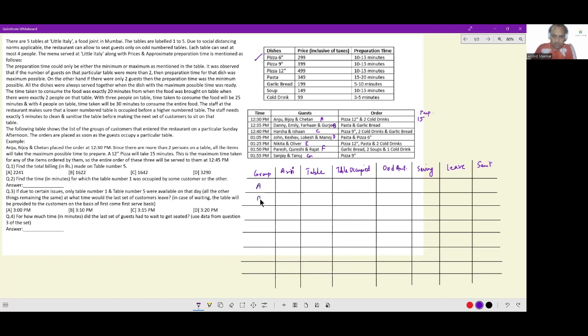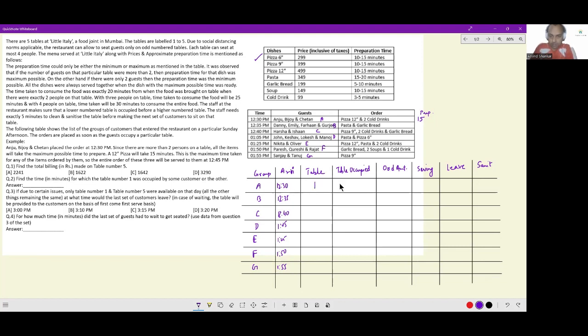So first I can happily write A, B, C, D, E, F, and G, and their arrival times are 12:30, 12:35, 12:40, 1:05, 1:25, 1:50, and 1:55.